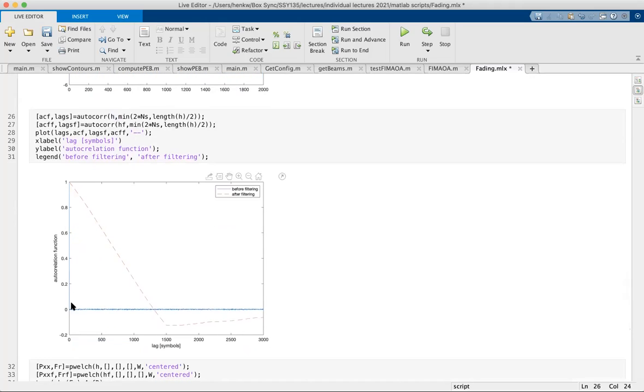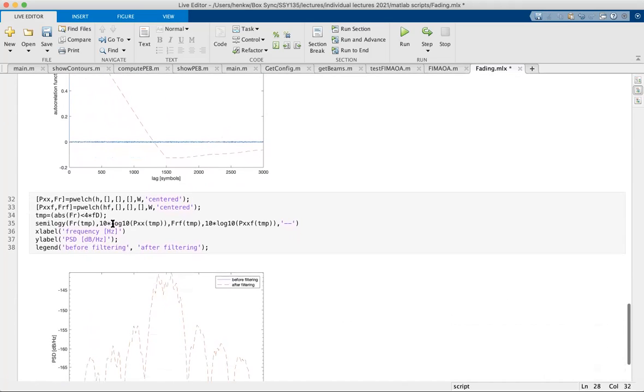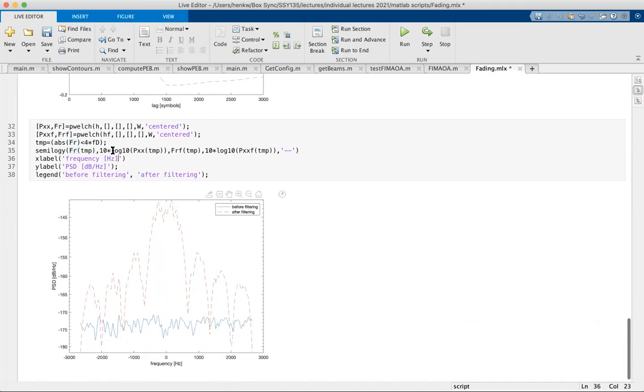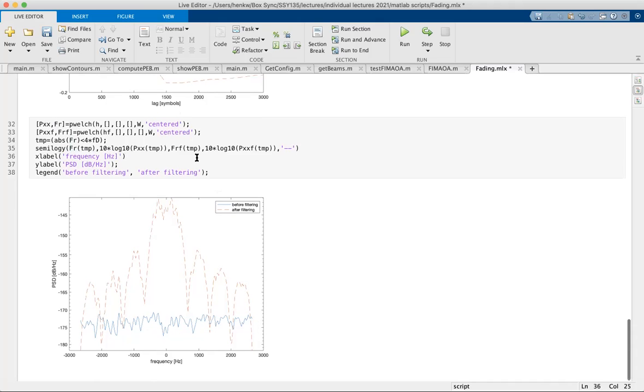So this is what is shown here. In blue is the autocorrelation function of the original channel, so it's 0 everywhere except at lag equal to 0. And then the autocorrelation function of the filtered channel has this kind of triangular shape. This is because my filter itself was a box. And then I can also compute the power spectral density of the channel. In blue is the one before filtering, and in red is the one after filtering. So you see that it has a limited frequency range after filtering.